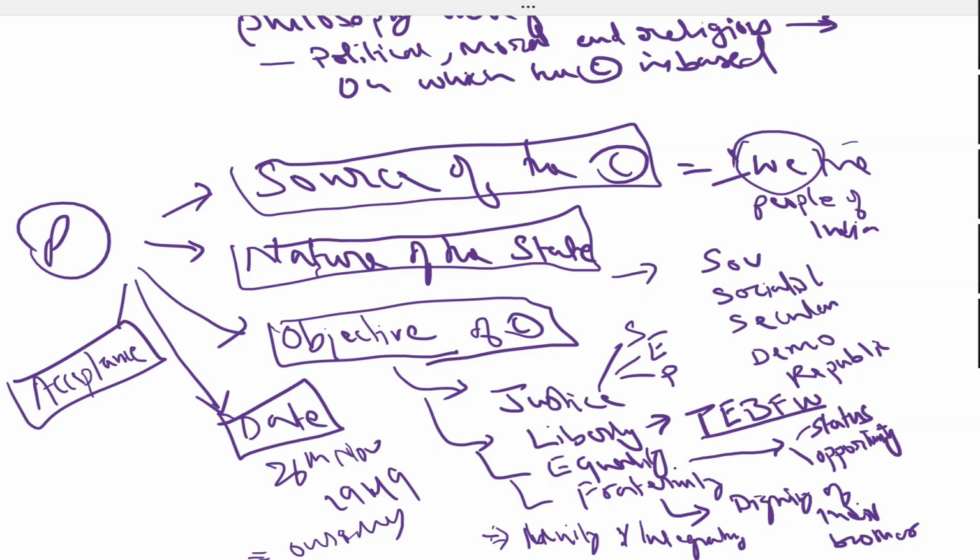Which preamble is treated as the best preamble in the world? It was the American preamble, they used to say. But after the Indian Constitution came into existence, people say that this is the best preamble written ever by any country. Even the writer Sir Ernest Barker, in fact, started his book, The Principles of Social and Political Theory, in 1951, with the preamble of India. He was so much impressed by the preamble of India. Getting it?